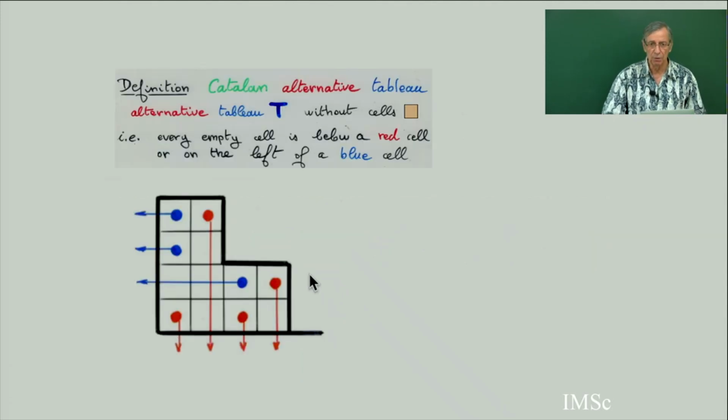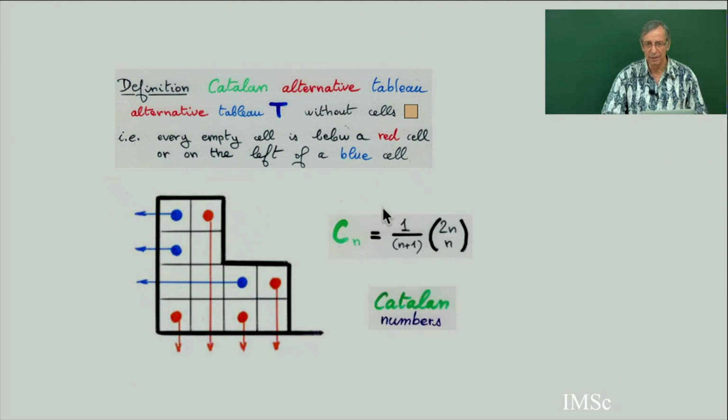But before going to the bijection, in chapter 3, I will prove that when you have no cell like this, no yellow cell, then the number of such tableaux will be exactly the Catalan number.